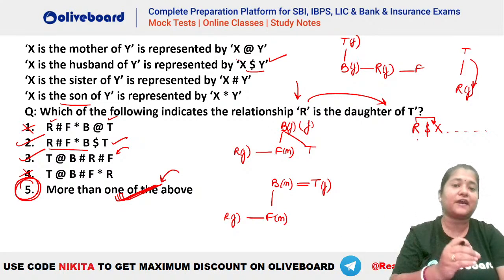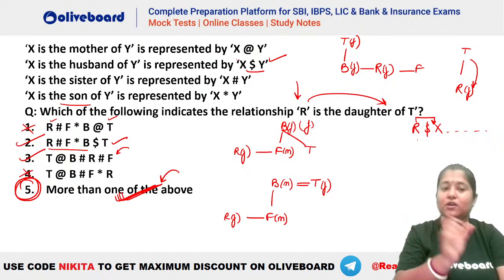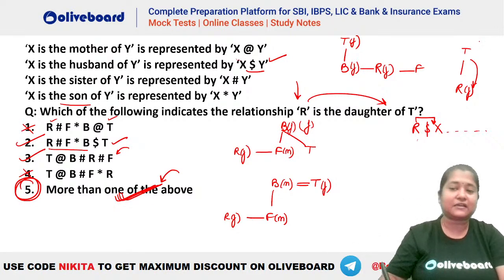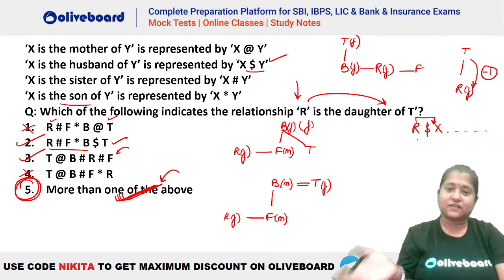Similarly, you can try to find the generation gap between them, right? That is, you find the generation gap between R and T. So here you can see that R has to be one generation below T. So you just find the generation gap between R and T here. With that also you could have eliminated the options.